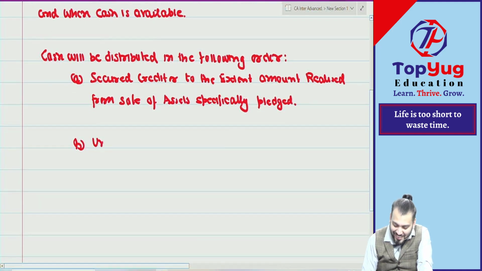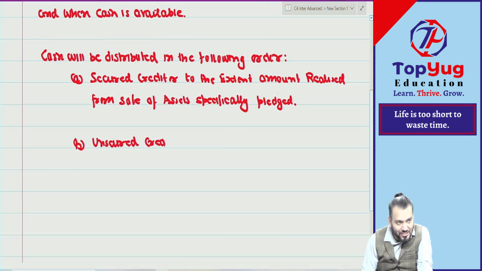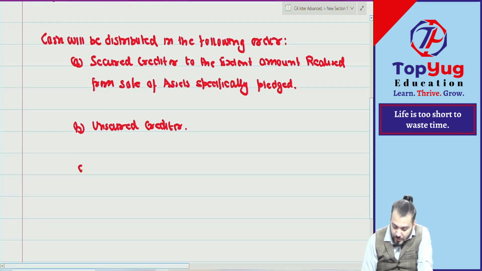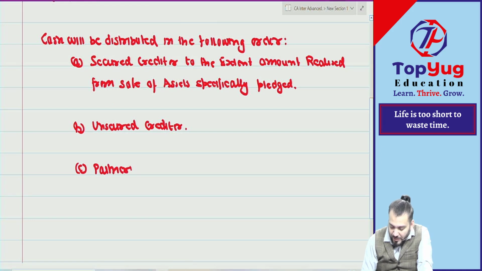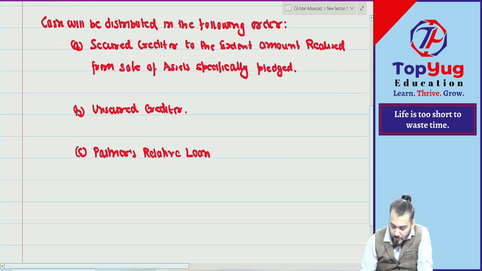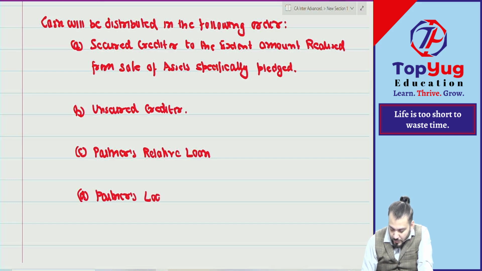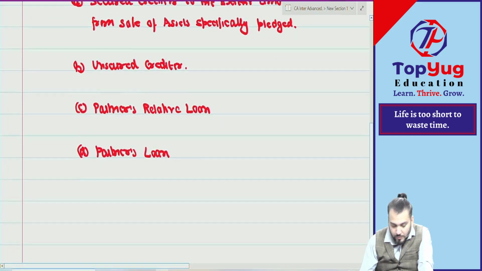Point number B, unsecured creditor. Then point number C, partners' relative loan. Then point number D, partners' loan.